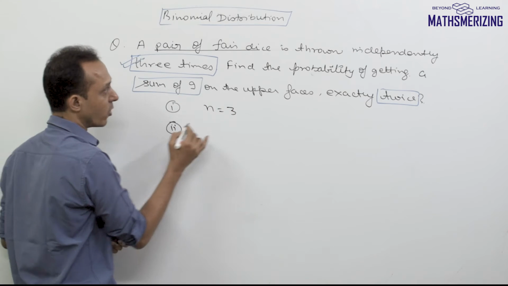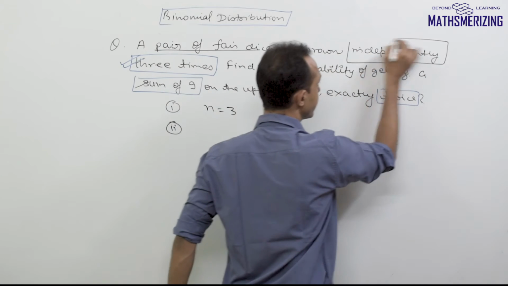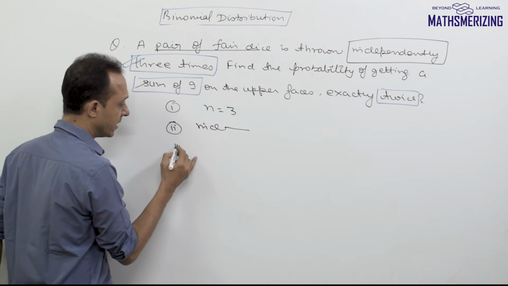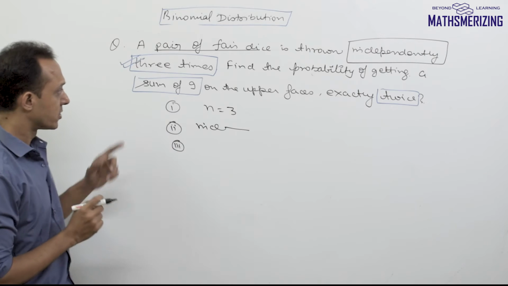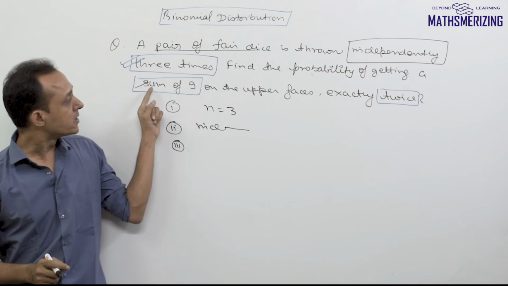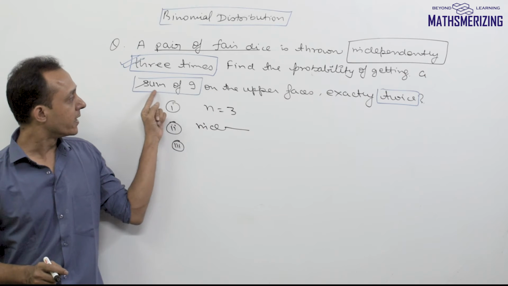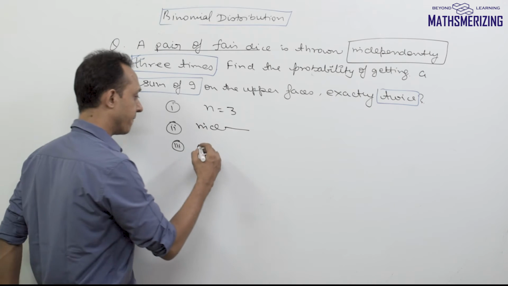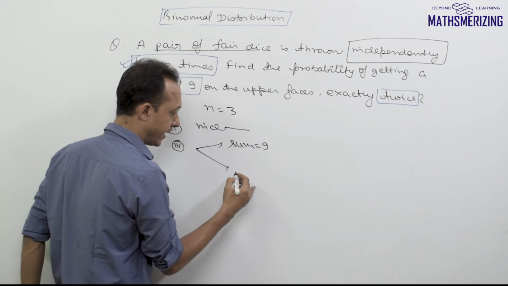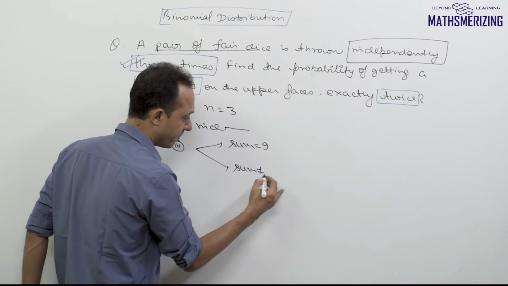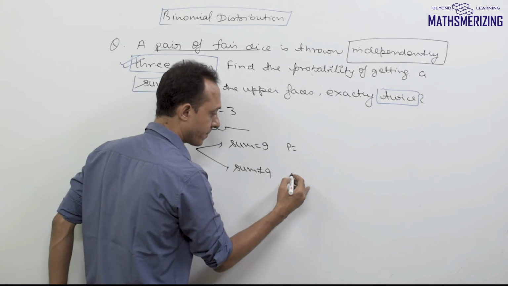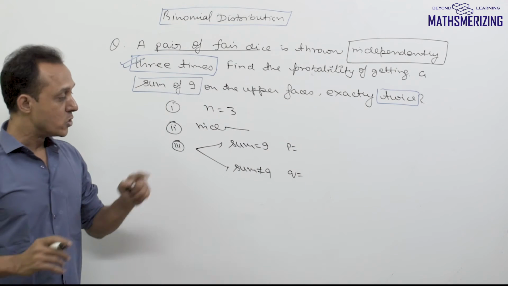Secondly, it is already given in the question that these trials are independent. The third condition is that each of these trials should result in a success or failure. In this case, getting a sum of 9 is a success and not getting a sum of 9 is a failure. So we'll have 2 cases: either the sum on the upper faces is 9 or the sum is not equal to 9.